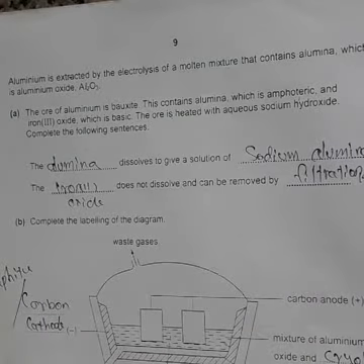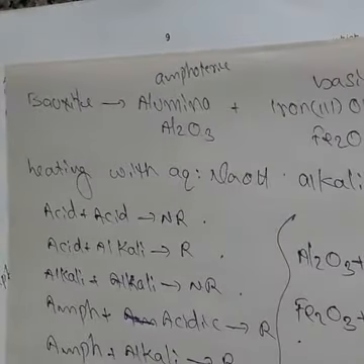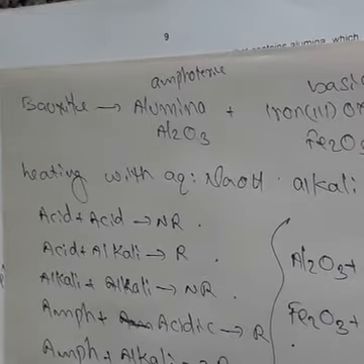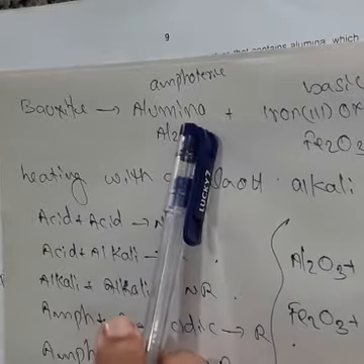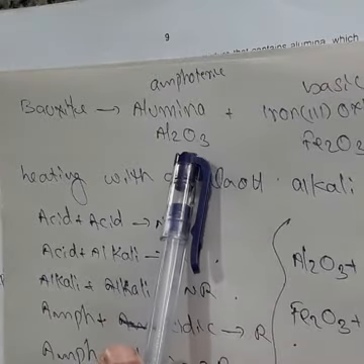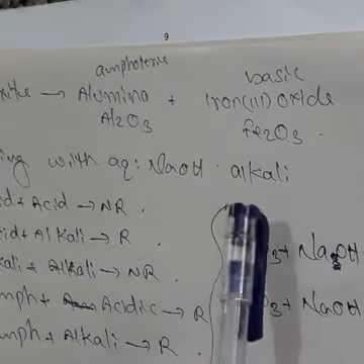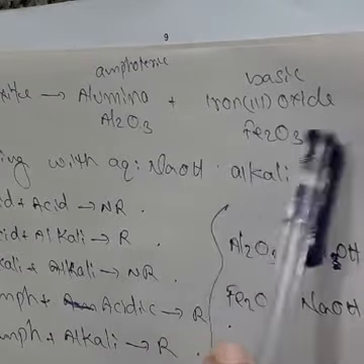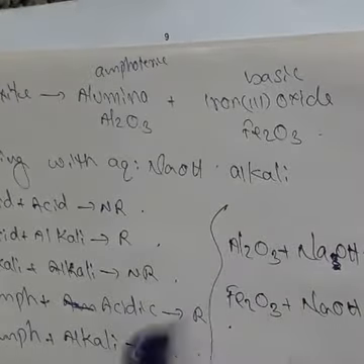To complete this, you have to know basic information about acidic, basic and amphoteric substances. Here it is given, bauxite, which contains alumina, formula Al2O3. It is amphoteric in nature. Also, the ore contains iron 3 oxide, formula Fe2O3. It is basic in nature.